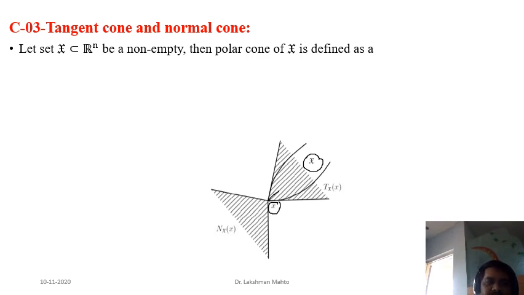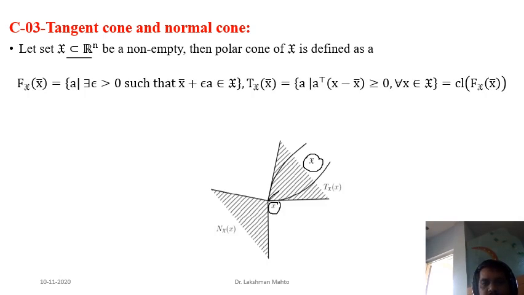So we are considering a feasible set X in Euclidean space R^n, and definitely we consider that this feasible set is non-empty because we need a solution at least. If it is empty, then we simply call that optimization problem an infeasible problem, so we don't look for that. Okay, so what would be the polar cone of this? Before going to define the polar cone, we are defining here one thing, and we are calling it the direction cone.